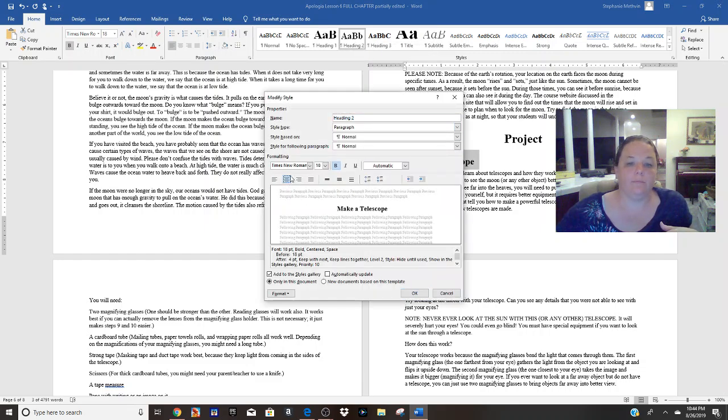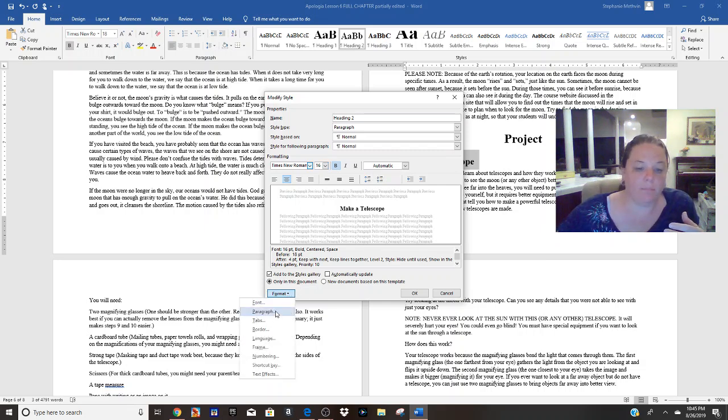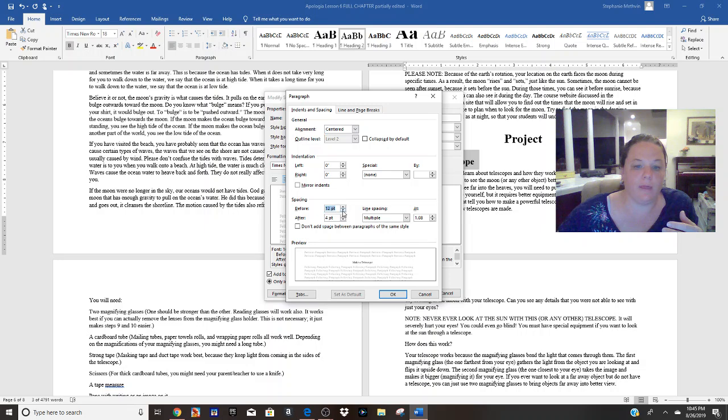Center it. Let's give it a couple points lower, like 16. It can stay Times New Roman. It can be automatic or black, either one. As long as your paper is white, automatic is just going to be black anyway. Now Format, Paragraph, and let's get rid of that before.